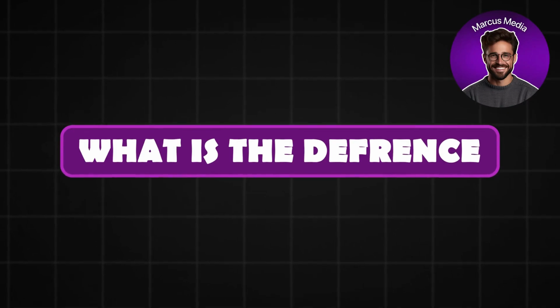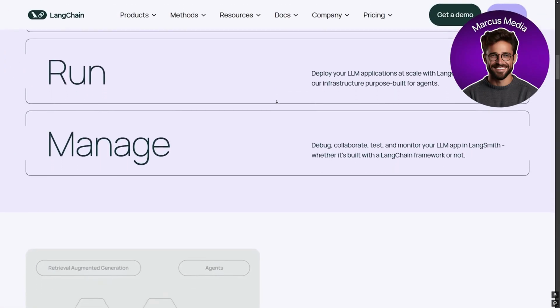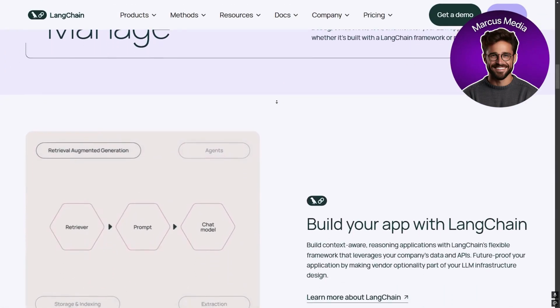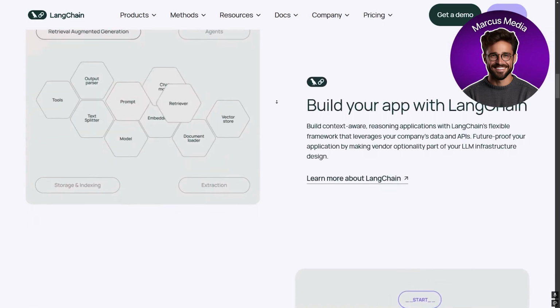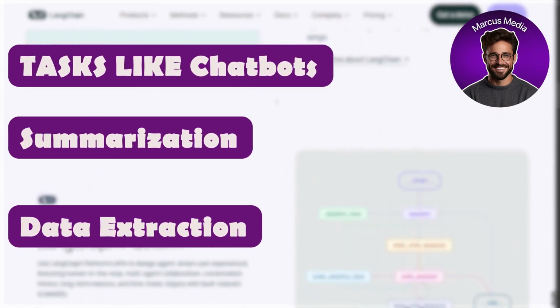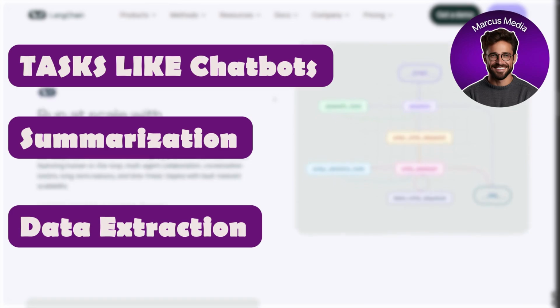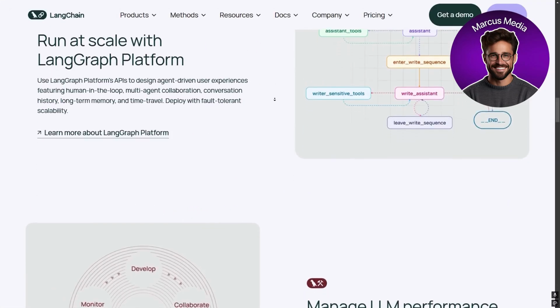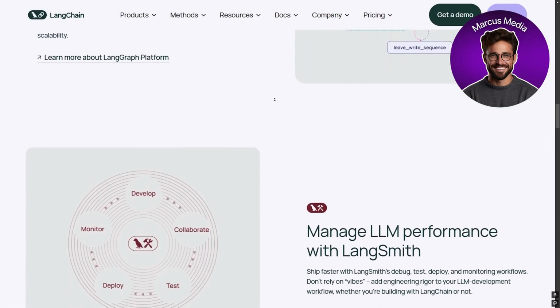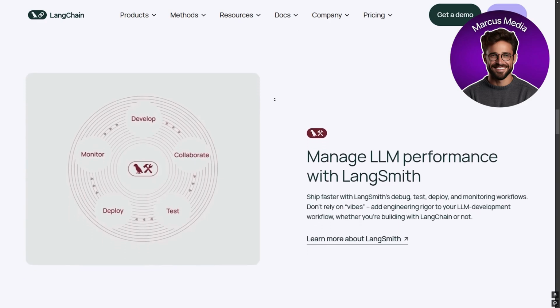So what's the difference? LangChain excels in chaining together language models, APIs, and data sources, making it perfect for tasks like chatbots, summarization, and data extraction. Its flexibility and extensive library support make it a favorite for developers who need quick, modular solutions.